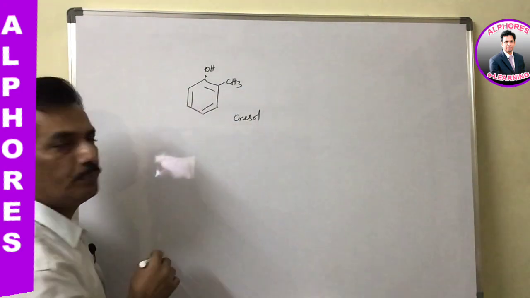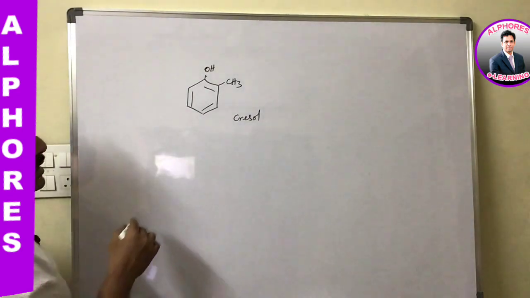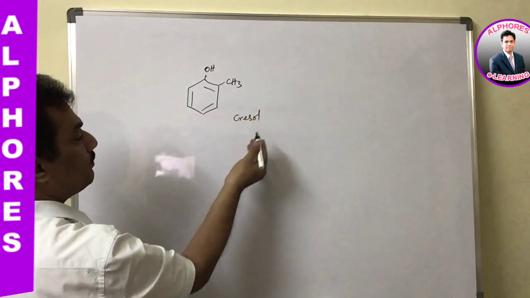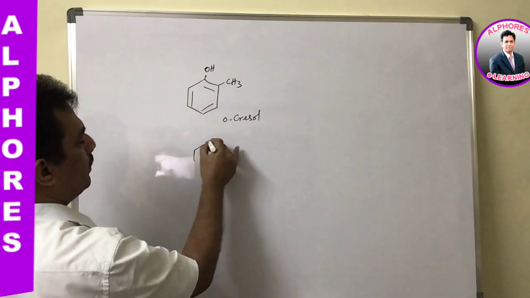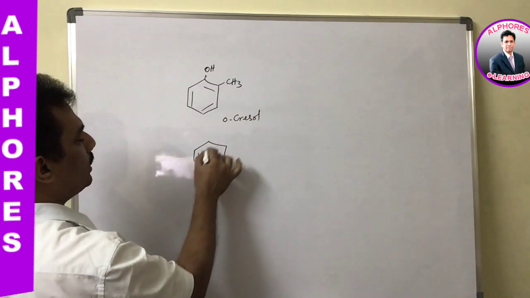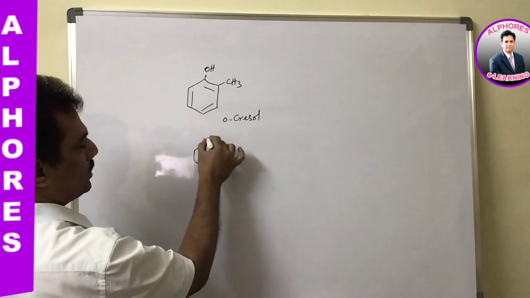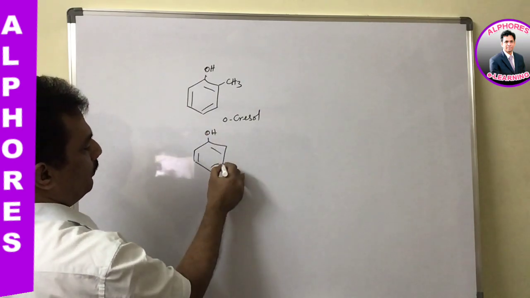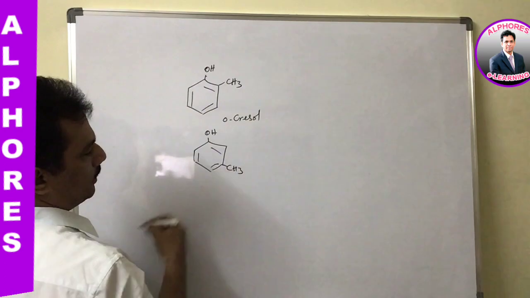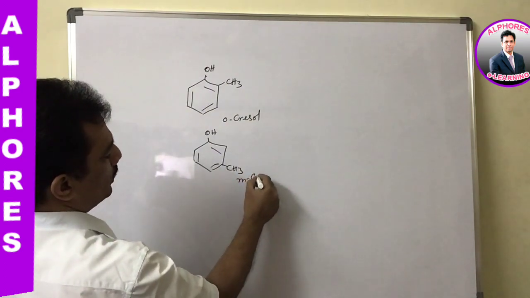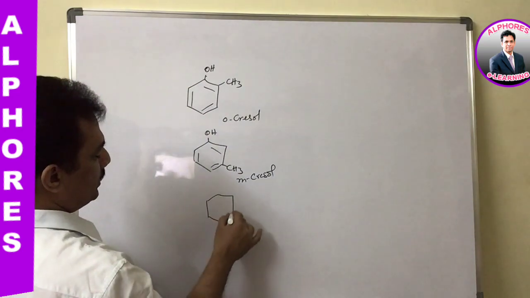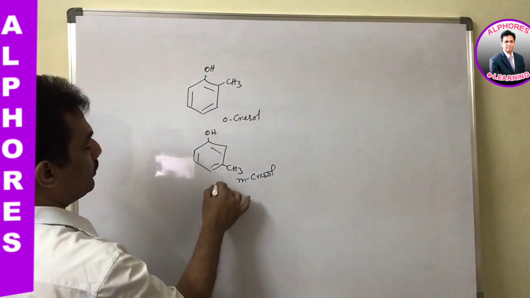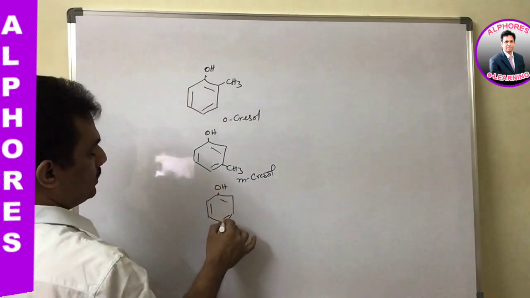You remember cresol, and here the cresols are of three kinds: O-cresol, which is ortho cresol, and then if the CH3 is present at the meta position, M-cresol, and if the CH3 group is present at the para position, then it is known as P-cresol.